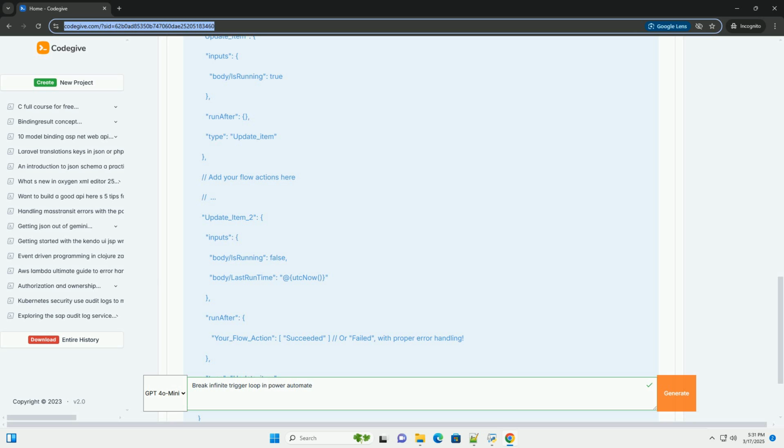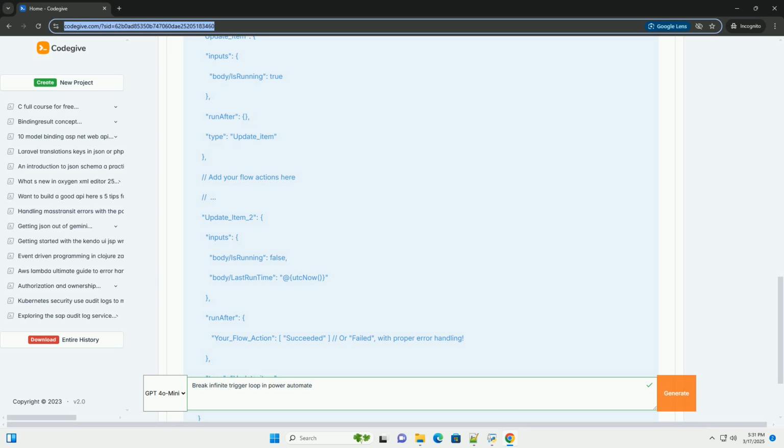Condition: check if the run count variable exceeds a predefined threshold, example 10. This threshold should be high enough to allow for legitimate multiple runs but low enough to catch infinite loops quickly. Terminate: if the run count exceeds the threshold, the flow will terminate with a failed or cancelled status. This will stop the flow from running indefinitely. The error message provides context for why the flow was terminated.